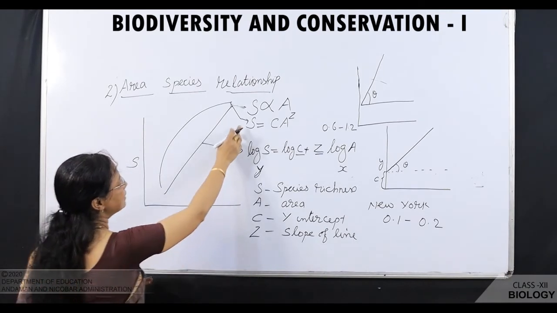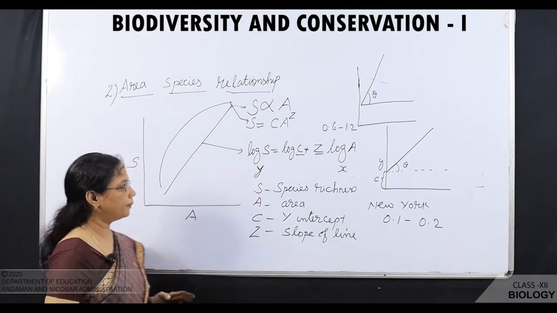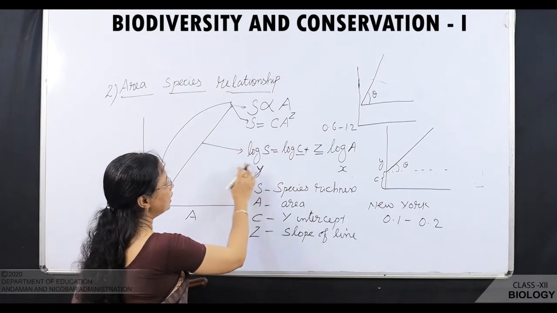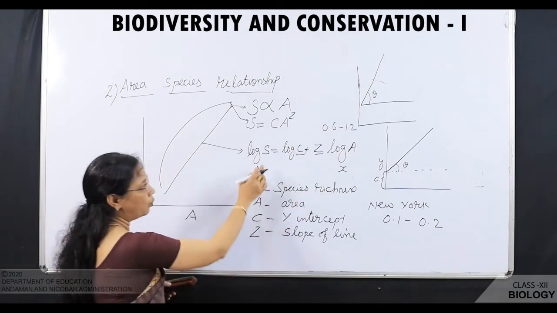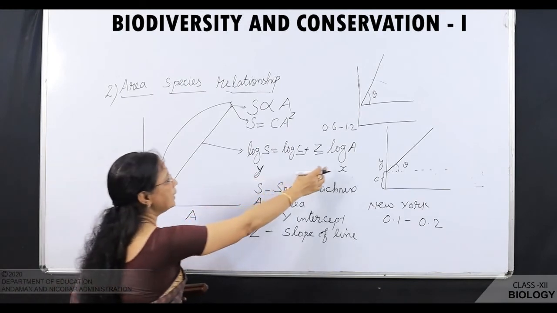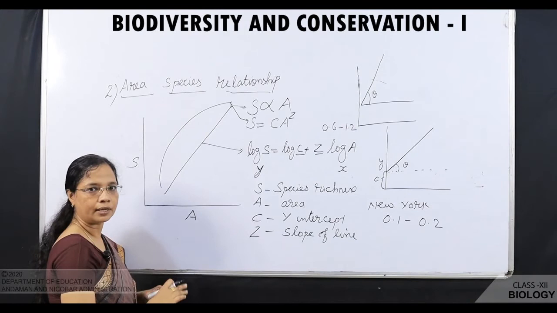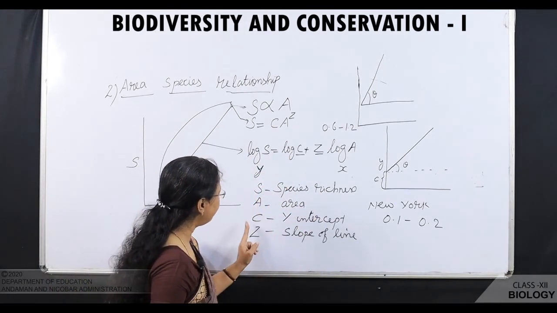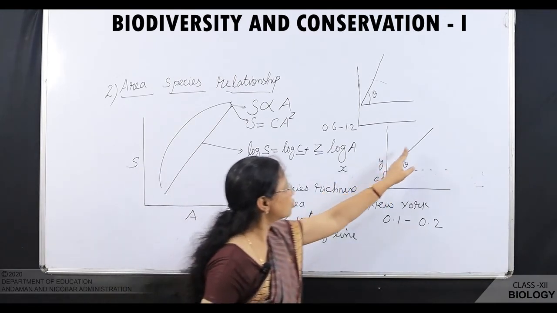That equation is given as S is equal to C A raised to Z. When we take log on both sides, you will get log S is equal to log C plus Z log A. When we take log S in the y-axis and log A in the x-axis, you will get a straight line. So, S is the species richness, A is the area, C is the y-intercept and Z is the slope of the line.